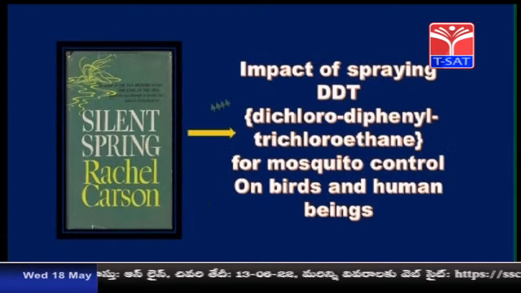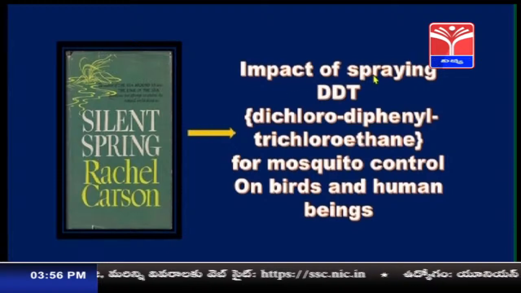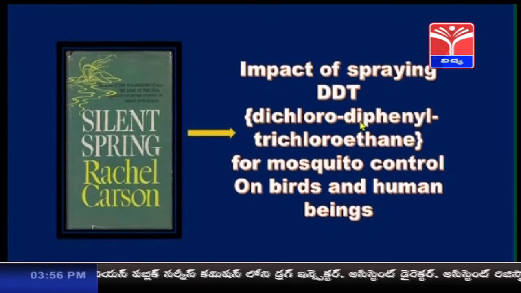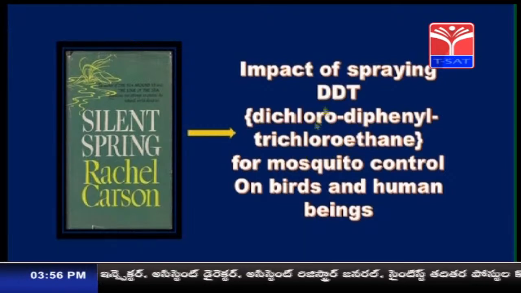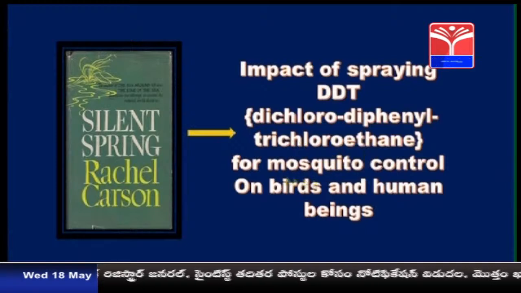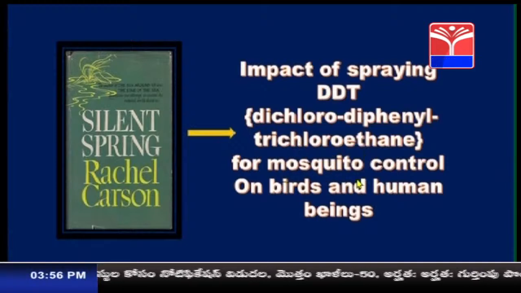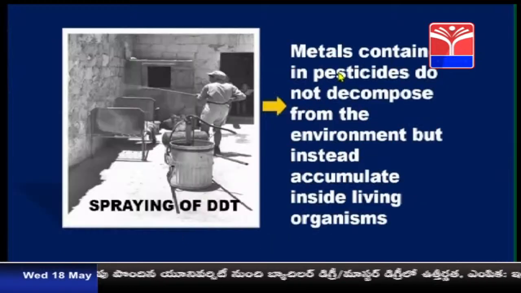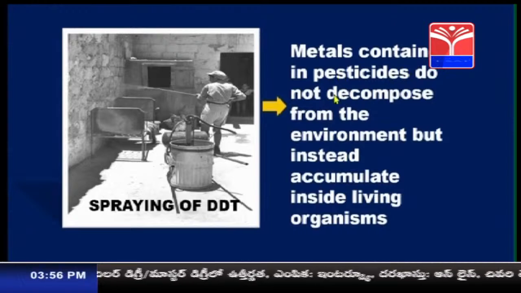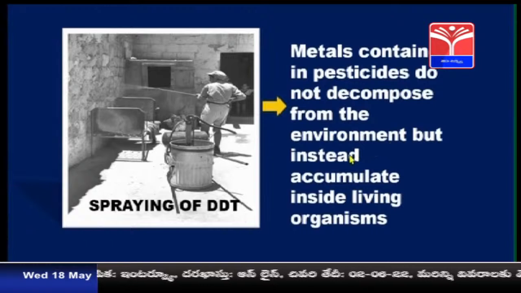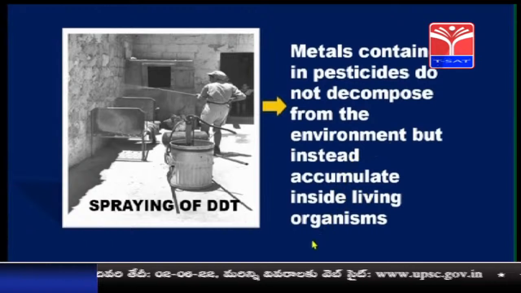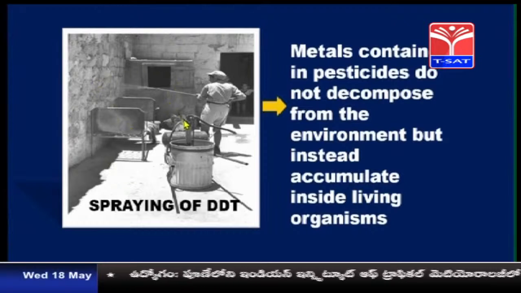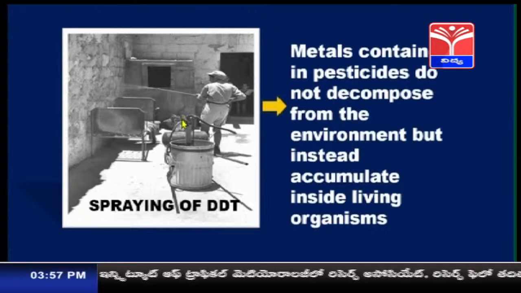In that book, she has written about the impact of spraying DDT. What is DDT? Dichloro, diphenyl, trichloroethane. DDT is used for mosquito control, but it has impact on birds and human beings. Metals contained in pesticides do not decompose in the environment, but instead accumulate inside living organisms. So, when DDT is sprayed, the metal present in this pesticide does not decompose in the environment.